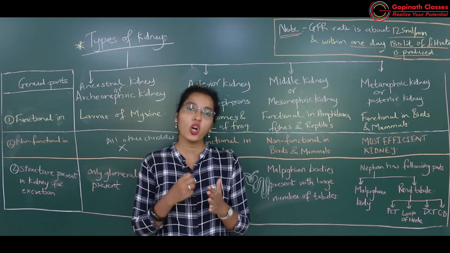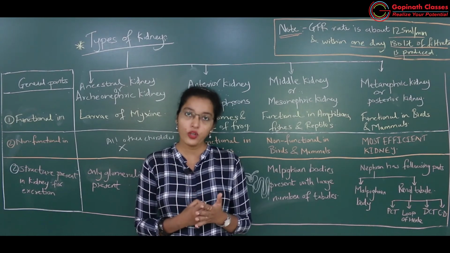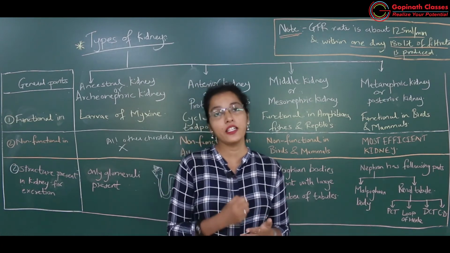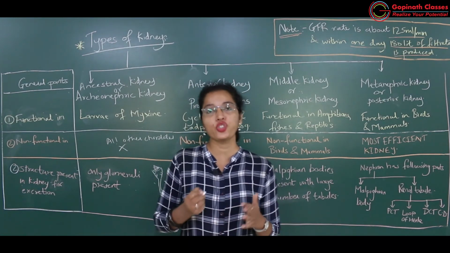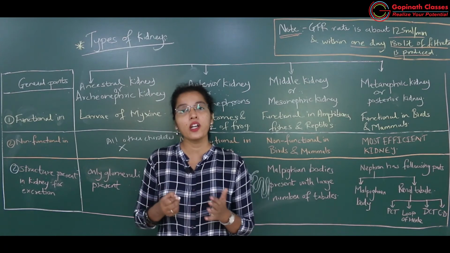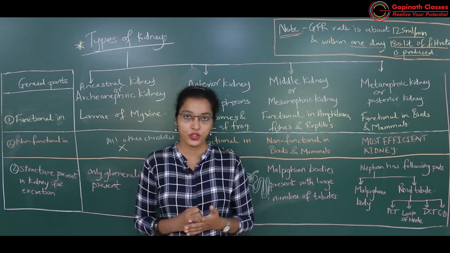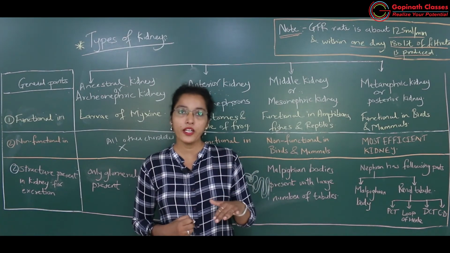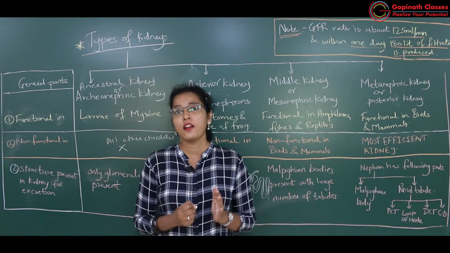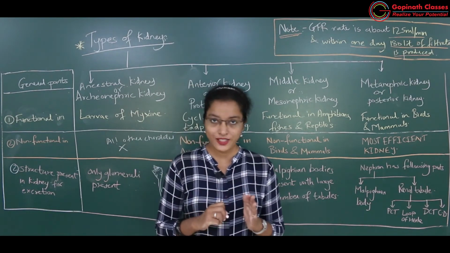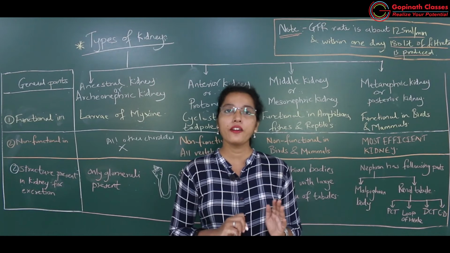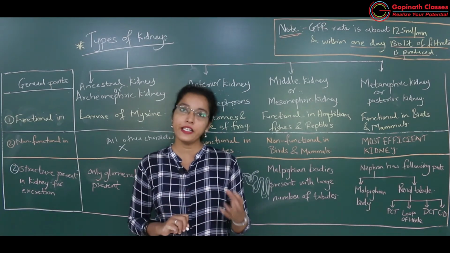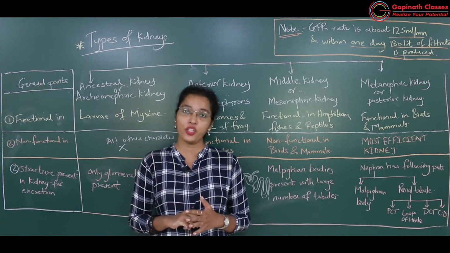Okay, and this effective filtration pressure should remain constant. The GFR, the rate of making ultrafiltrate, should remain constant. That's why there is renal autoregulation, neural regulation and hormonal regulation. So even if the systemic BP increases, the kidney's GFR should remain constant. So there are different ways for regulation. That also I have taught you in detail, how the kidney regulates the GFR.